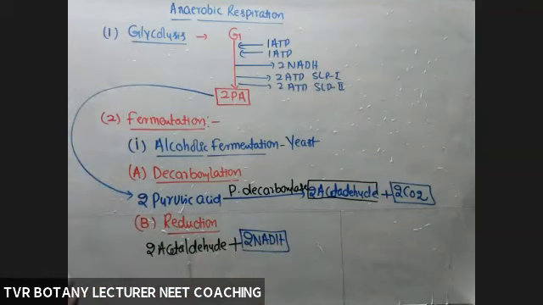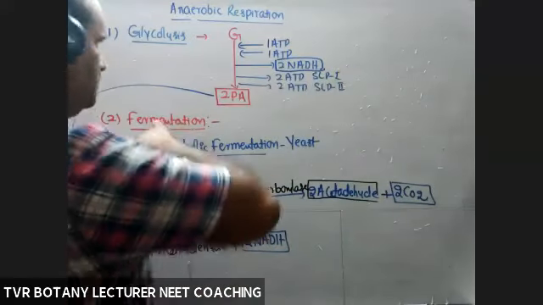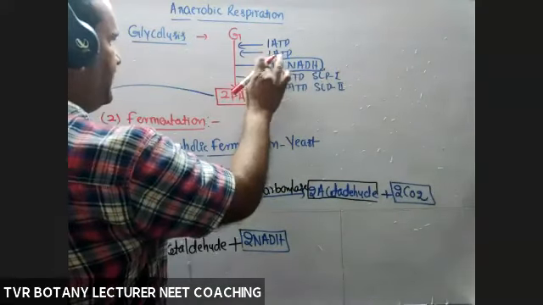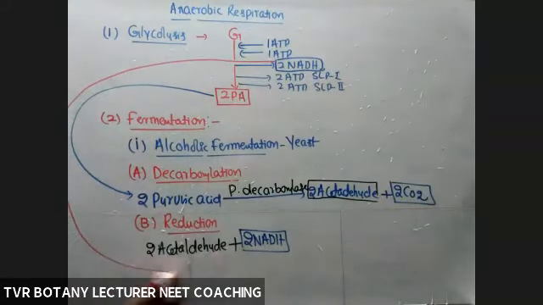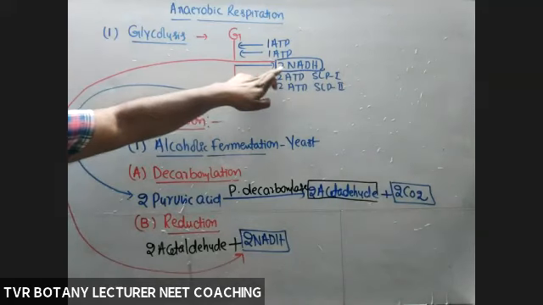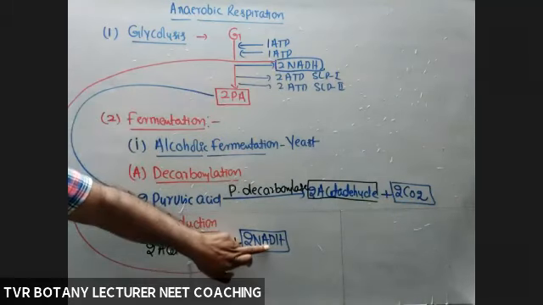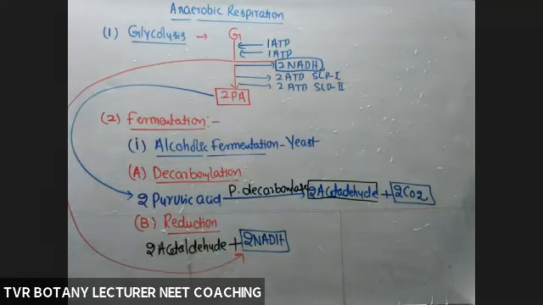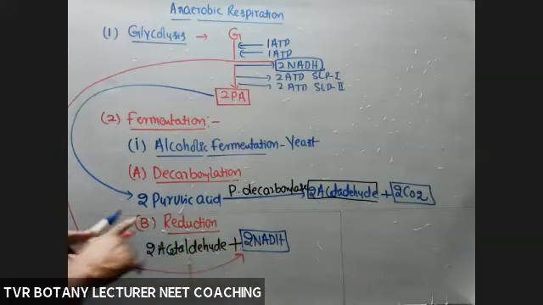And what is the source of NADH? Take those two molecules of NADH from glycolysis. To reduce two molecules of acetaldehyde, the number of NADH required is 2. Two produced, two consumed, so the net availability of NADH is 0. That reducing power from 2 NADH is accepted by acetaldehyde.